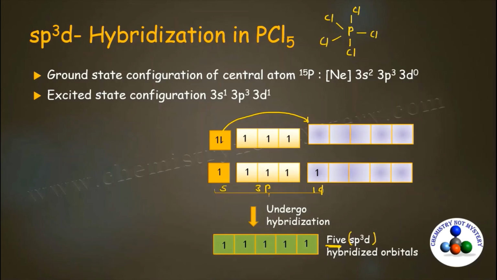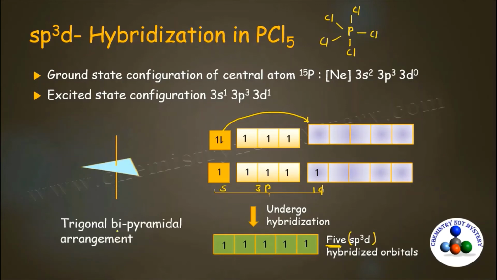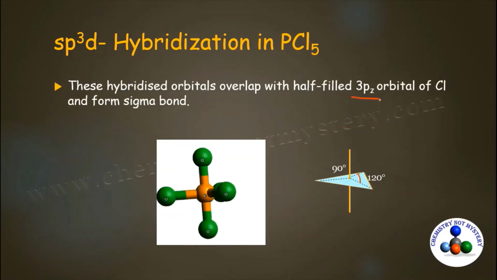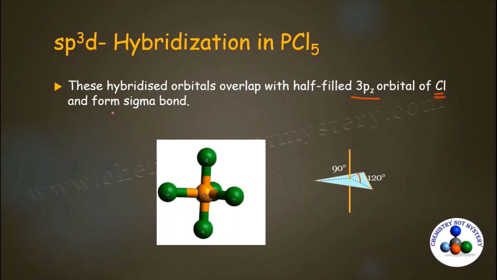These 5 hybridized orbitals arrange themselves in triangular bipyramidal geometry. Now these 5 sp3d hybridized orbitals overlap with a half-filled 3pz orbital of chlorine and form 5 sigma bonds. So this is the geometry of the PCl5 molecule.